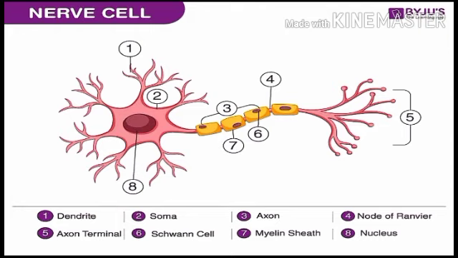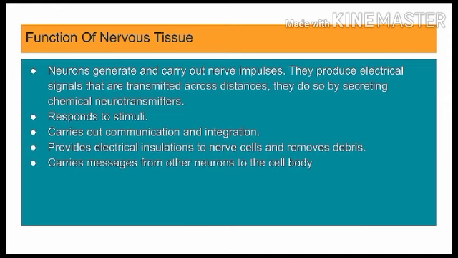Here the first part is dendrite, the second part is soma, the third one is axon, the fourth one is node of Ranvier, the fifth one is axon terminals, the sixth is Schwann cells, the seventh is myelin sheath, and the eighth is nucleus. And here the dendrites and axons are very important, so please learn the diagram, practice it, and prepare it. Functions of nervous tissue.